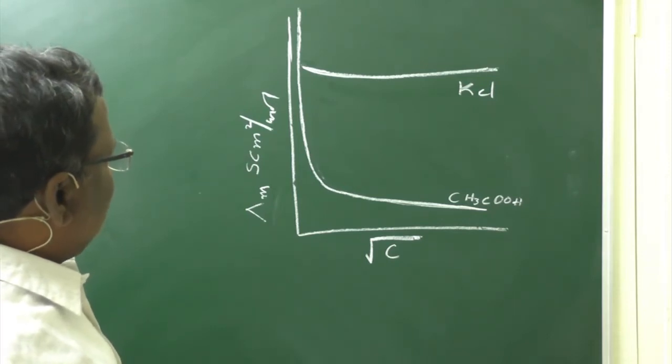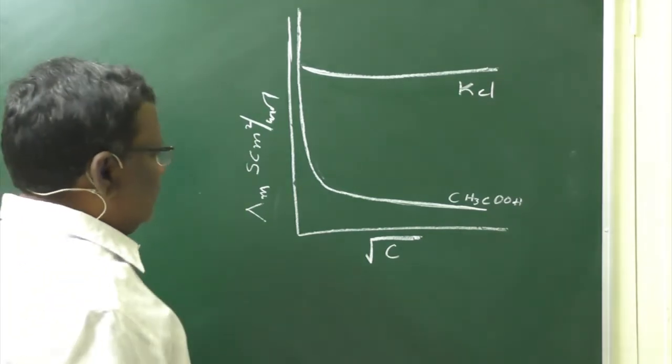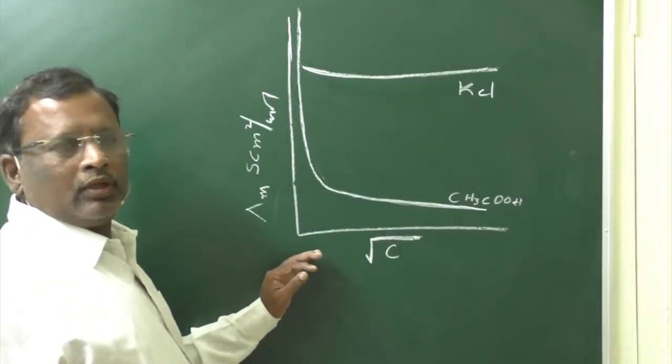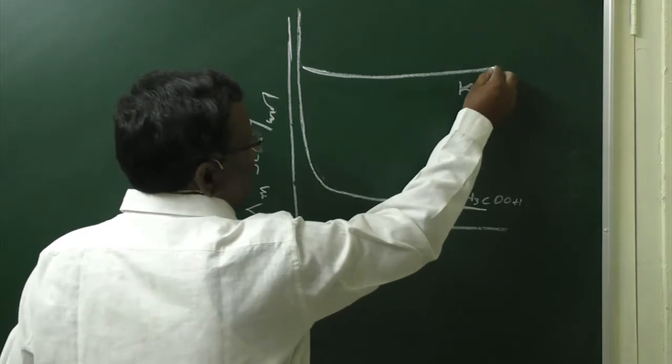These two graphs indicate that when concentration is increasing, that is dilution is decreasing, molar conductivity will gradually decrease.